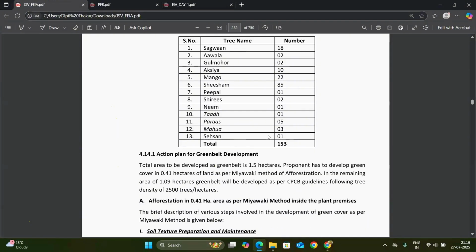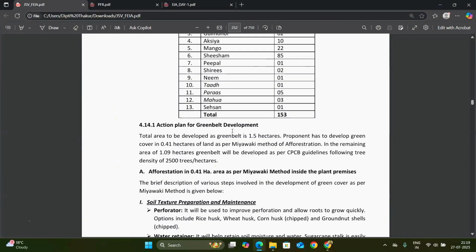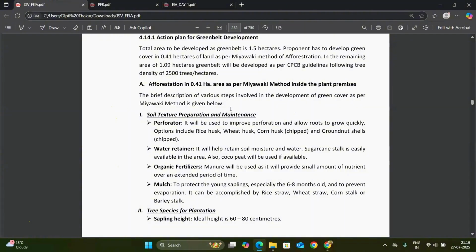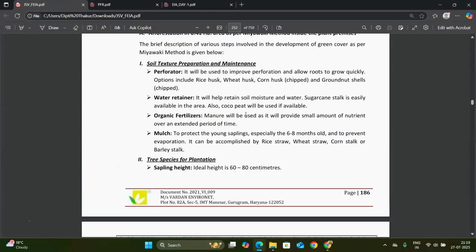If any portion of the 33% is left behind in the existing plant, then the project proponent must complete 33% before expansion of the project. So this is how the afforestation is done.